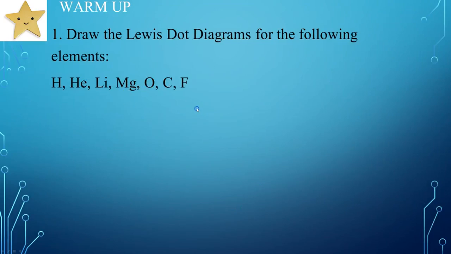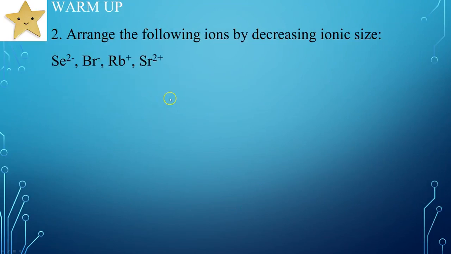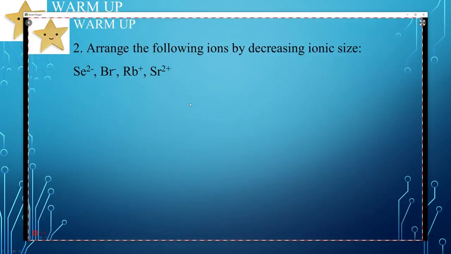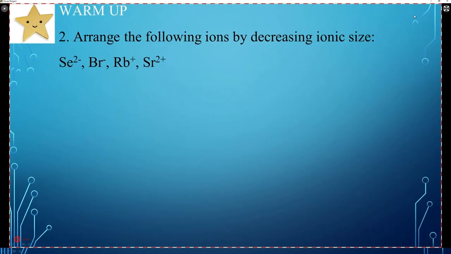All right, next slide. Arrange the following ions by decreasing ionic size. This kind of goes back to chapter 7, although chapter 8 actually covers ionic size. I hit ionic size back in chapter 7 because we talked about all the trends, but really in the book that I have, ionic radius, ionic size, is in chapter 8. So let's go through this.